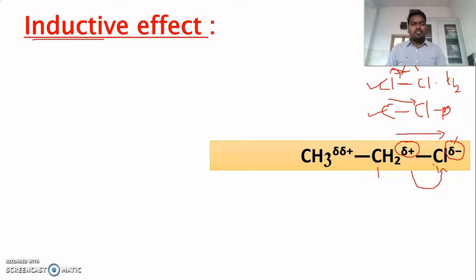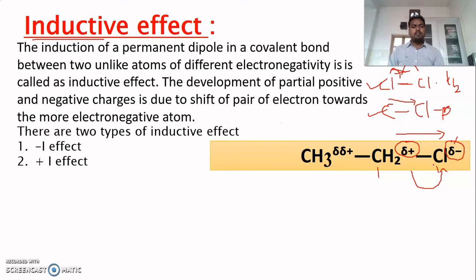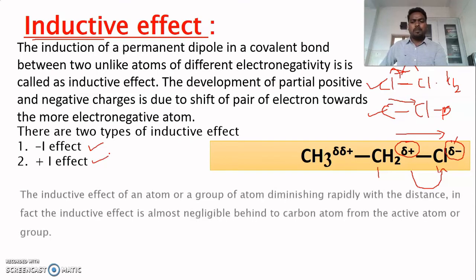This phenomenon is called inductive effect. Based on the direction of electron movement, we classify inductive effect into two types: minus I effect and plus I effect.